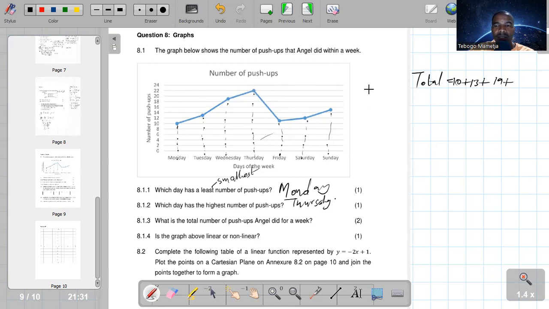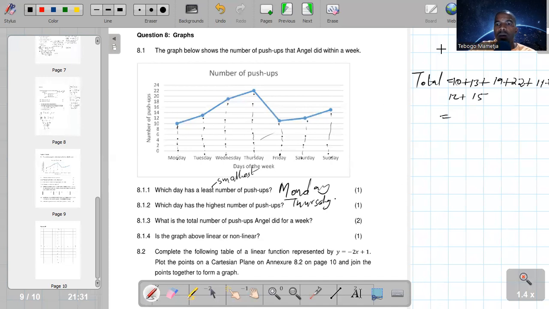On Thursday, it's 22. Then on Friday, it is between 10 and 12, which is 11. On Saturday, it's 12. And lastly, on Sunday is between 14 and 16, which is 15.